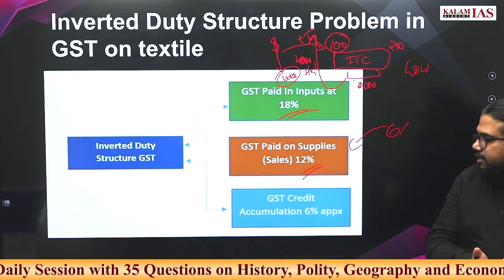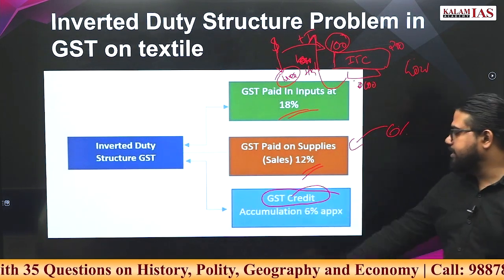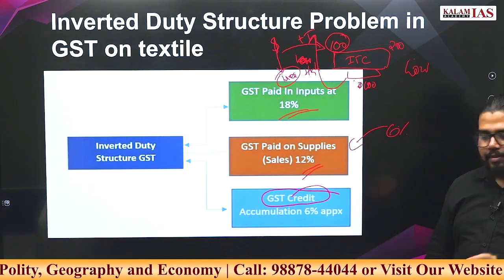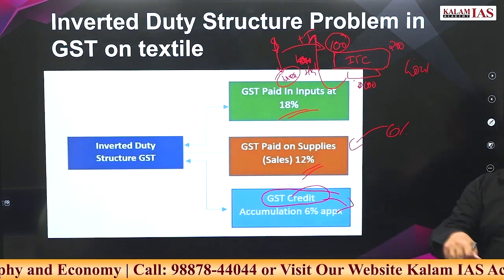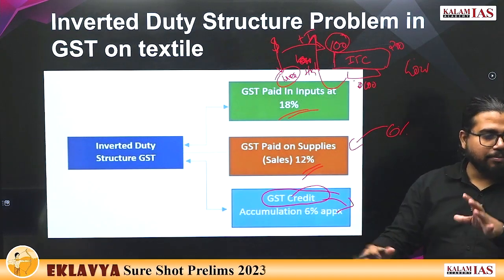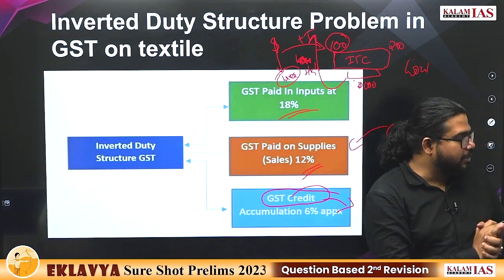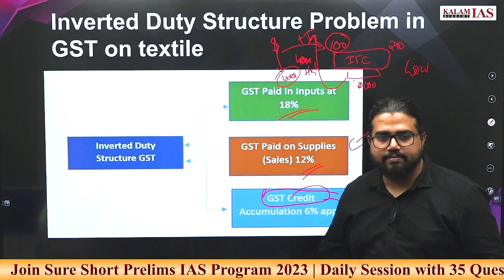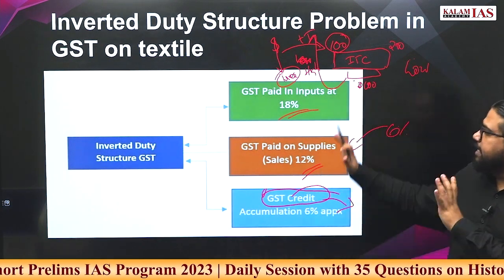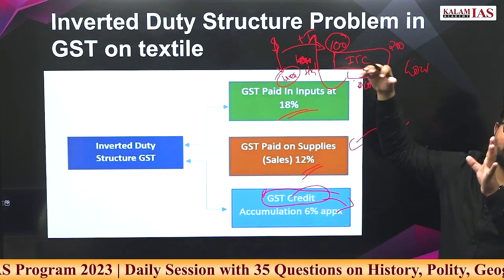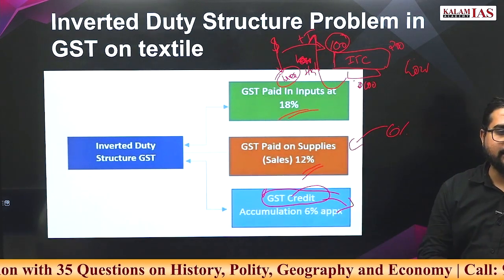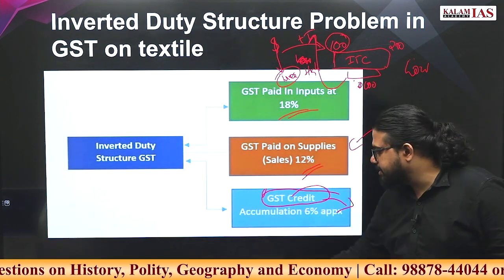Now from where does the government infuse it? They will give GST credit. GST credit means something you can use for any other GST payments, IGST payments. Some conditions will be there for those payments. You can use it. This GST credit will be given to the XYZ party. So basically, when input side taxation is much higher than the final product, that case we call inverted duty structure problem, in whichever industry it is.